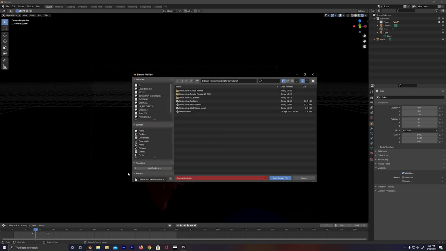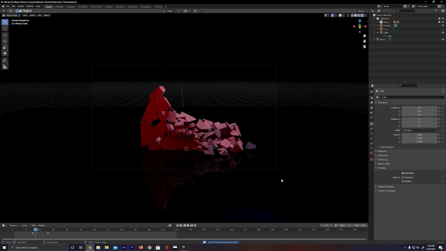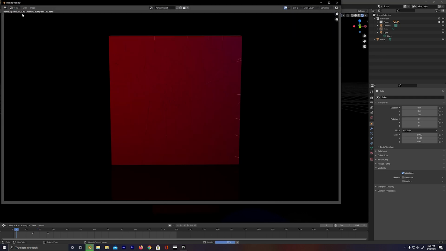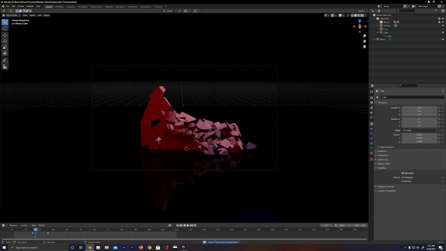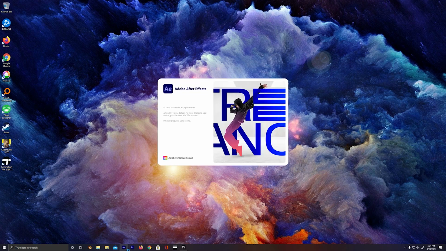Anyways, so cool. I'm gonna go ahead and open up that project using that autosave recover last session feature, and now I'm just gonna re-render out this video to the right folder with the right settings. Bam! This looks pretty cool. I think it's all done. I can see at the top here it's done with rendering, so let's go ahead and bring it into Adobe After Effects to take a look at this.